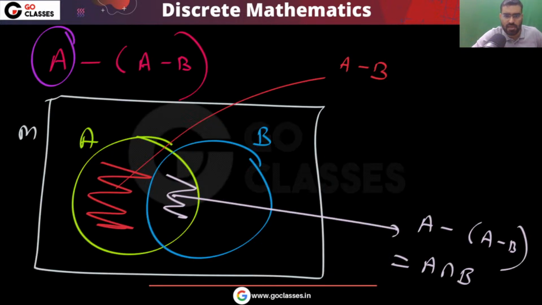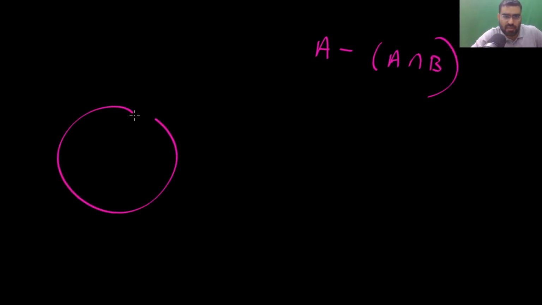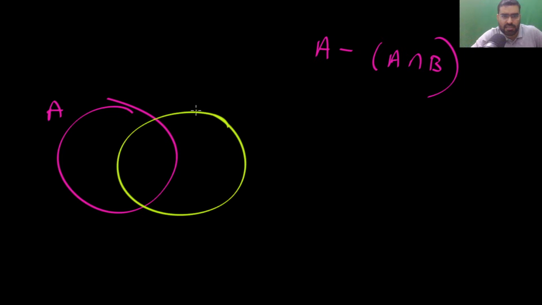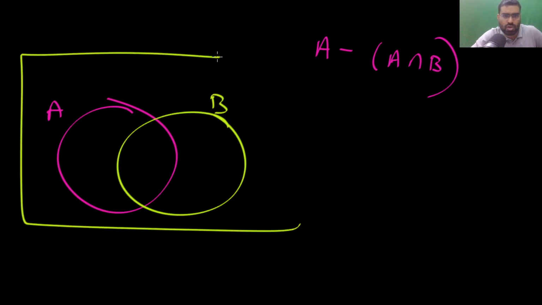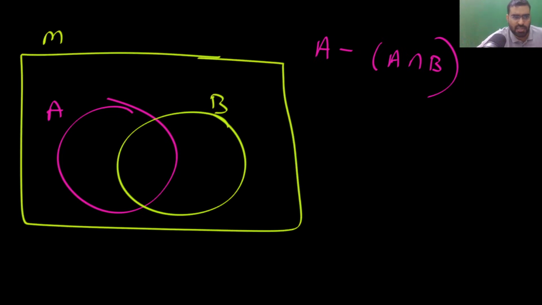Very simply you can do this, or if you want you can do it like this also. For example, A minus A intersection B. If you have only two sets, set A and set B, and this is your universal set, how many areas will be there in the Venn diagram? There will be four areas: area 1, area 2, area 3, area 4.